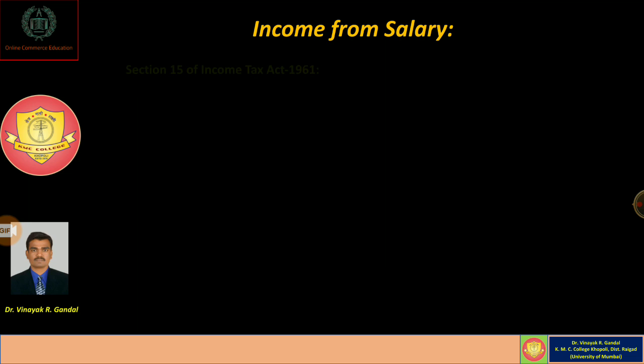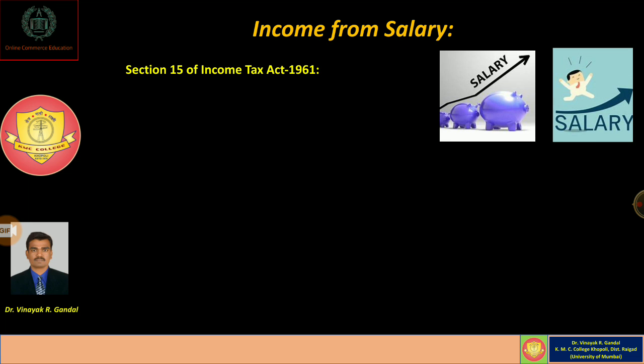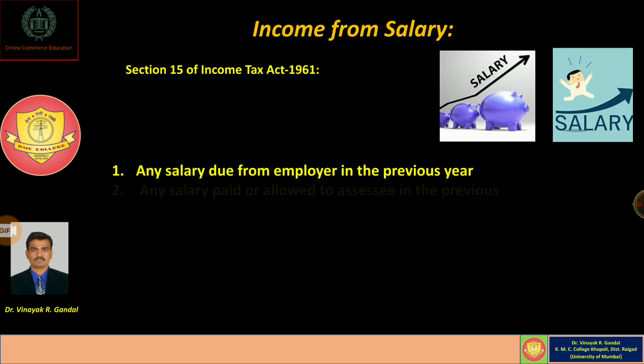Okay. So, dear students, Section 15 of the Income Tax Act 1961 also gives some basic information about salary income. Any salary due from an employer in the previous year is also called salary.